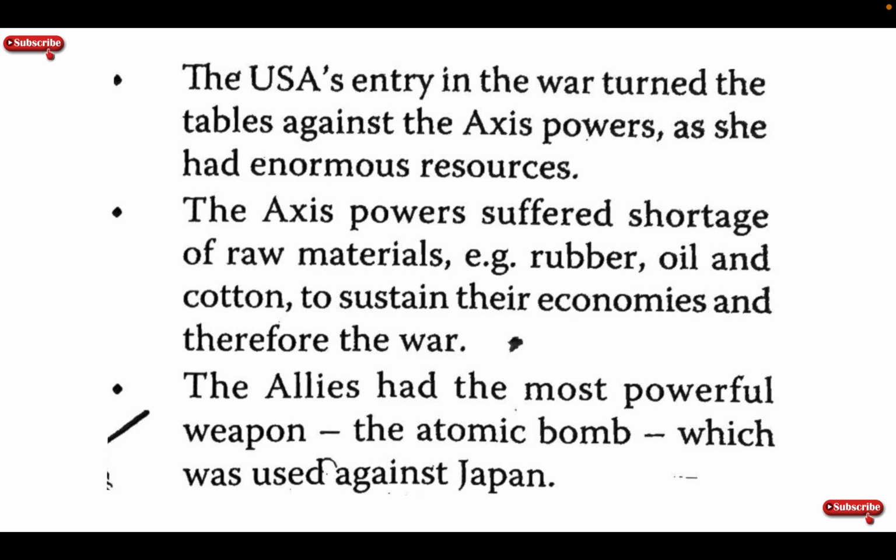The Axis powers suffered shortage of raw materials, for example, rubber, oil, and cotton, to sustain their economies and therefore the war. The Allies had the most powerful weapon, the atomic bomb, which was used against Japan.